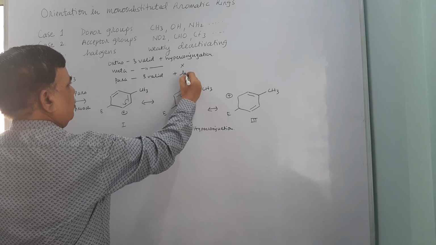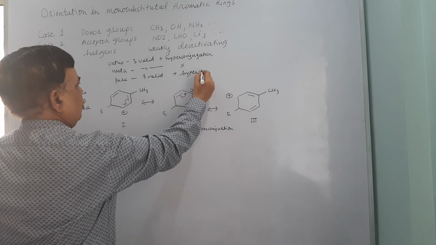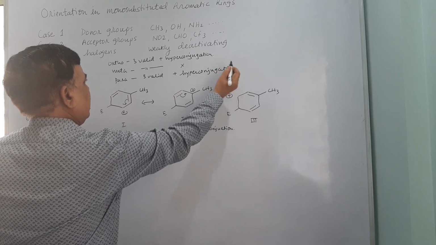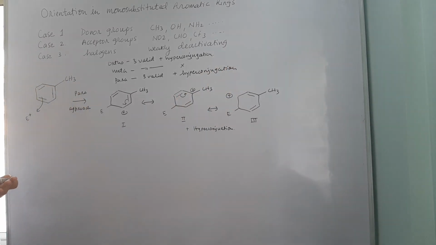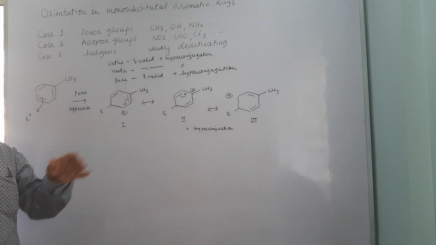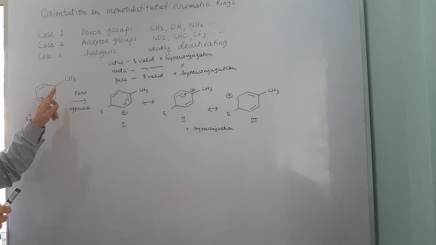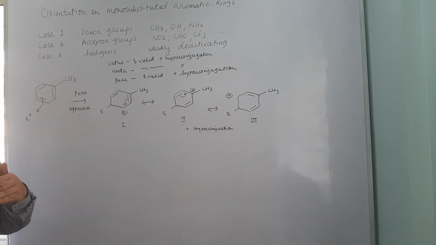Overall, the ortho and para approach of the electrophile is justified because those transition states will have more valid resonating structures and a lower activation energy barrier to overcome, and therefore the methyl group is known as an ortho para directing group.